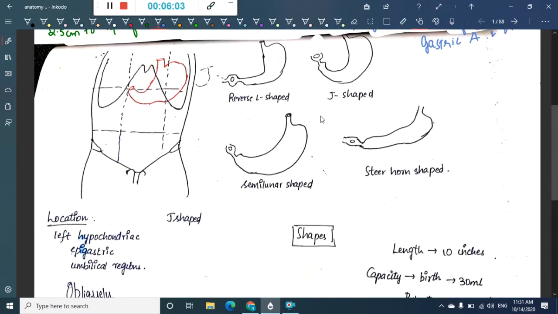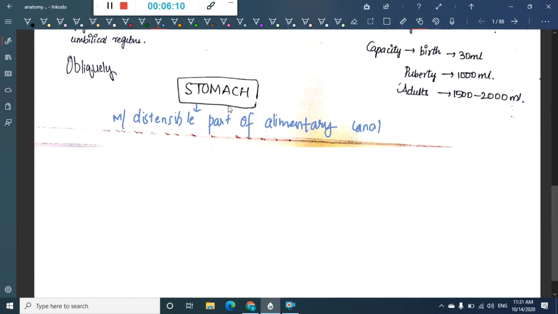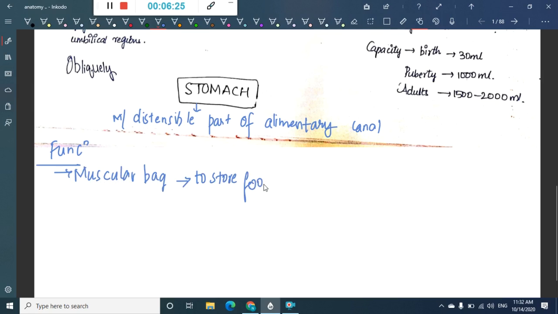The stomach forms the muscular bag to store food. So what are the functions of the stomach? Mainly it has three functions. One, it is a muscular bag used for storage of food.